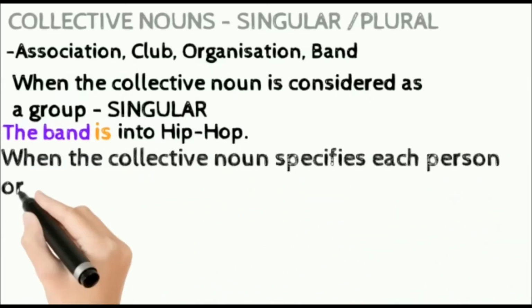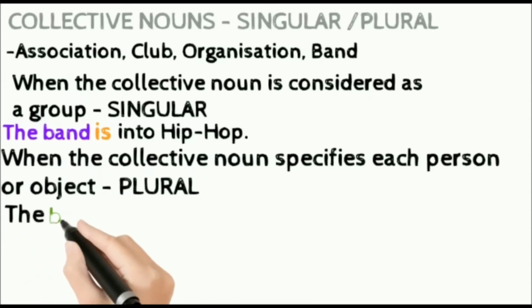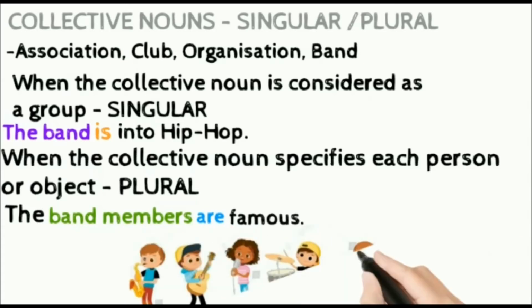When the collective noun specifies each person or object, it is in the plural form. The band members are famous. Here we are talking about each person in the band and the verb used is are.